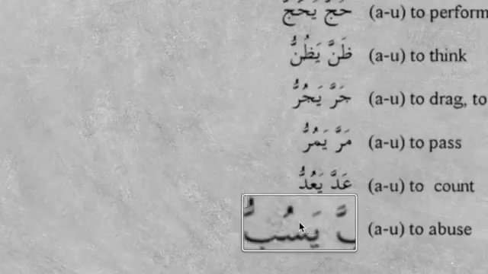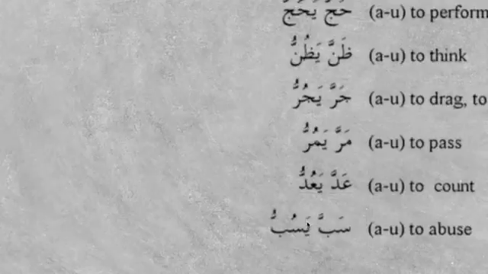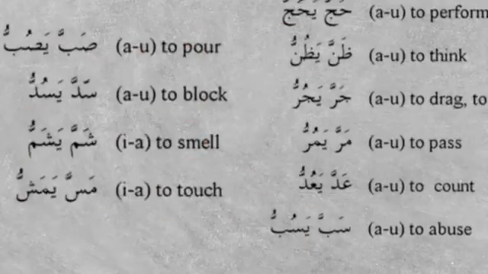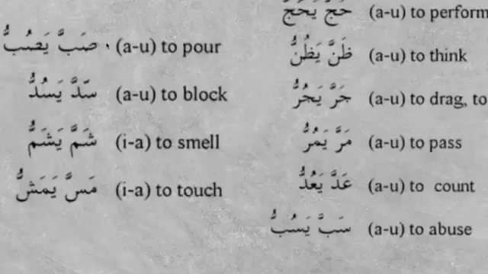There are a few bab samia which we will come across. So if you see sabba with seen, it is to abuse. Sabba with sod is to pour. So everything is very important here, sound and pronunciation, everything, subhanAllah. So sabba is to abuse. Yasubbu, mudari, he abuses. Sabba is he pours, and yasubbu is he pours. And sadda, to block. Yasuddu, he blocks.